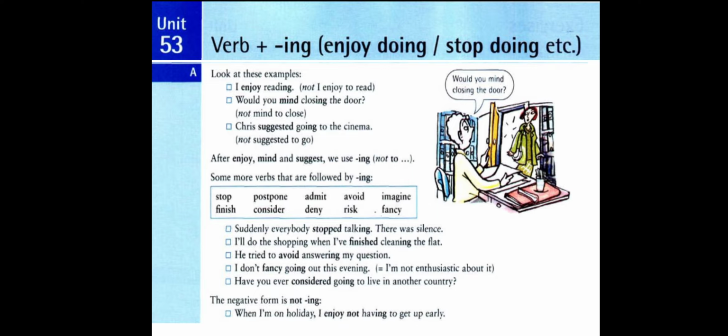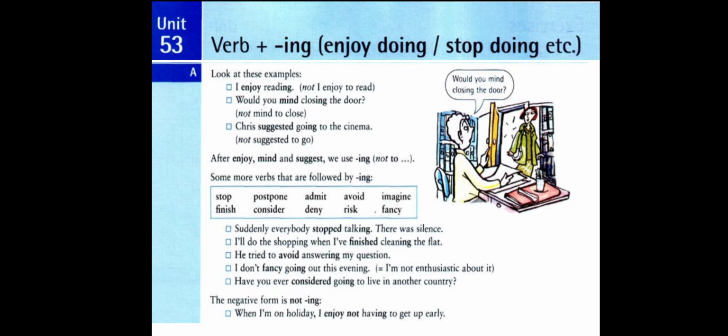The second example, would you mind closing the door? Here, after the verb mind, we use verb plus ing, close plus ing, then it becomes closing. So we say, would you mind closing the door? We don't say, would you mind to close the door? We don't use to plus the base form after the verb mind.